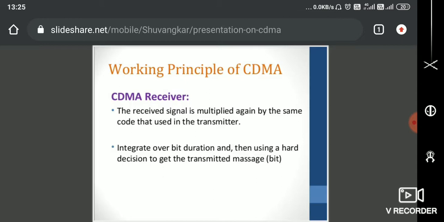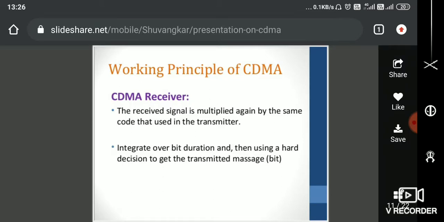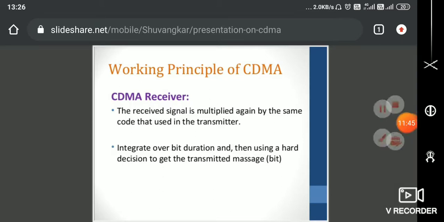Now the receiver side working principle: the received signal is multiplied again by the same code. Between the sender and the receiver, you must use the same pseudo random noise sequence code, otherwise we cannot decode the data. So we use the same PN sequence code. It is multiplied again and integrated over the bit duration. For example, here the bit duration is 64 milliseconds, so the same bit duration is used and integrated. Then using a hard decision method, the transmitted data is decoded.